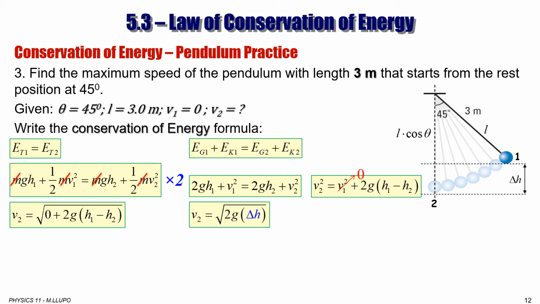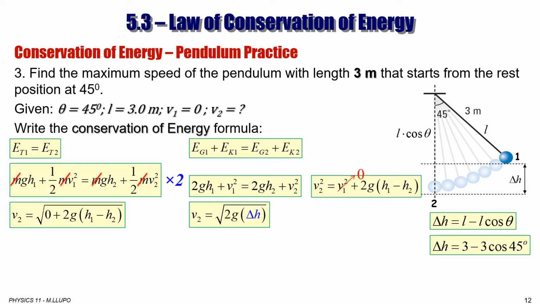Now, if you look at this triangle, it's a right angle triangle with a hypotenuse of L. Now we can say delta h is equal to L, which is the long one, the length of the pendulum, minus what is here, this length. This length here is adjacent to this angle. And you know that adjacent is equal to hypotenuse, L, times cosine of that angle. So L cosine theta, which is cosine of 45.